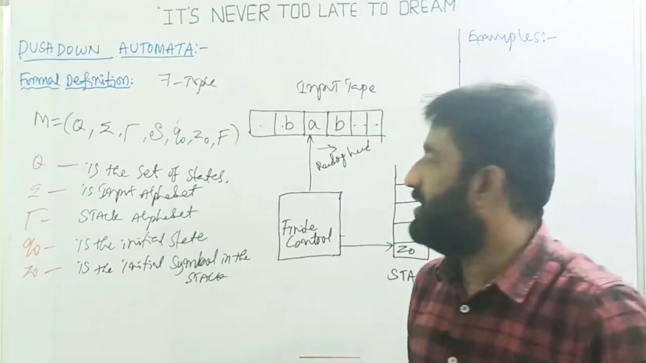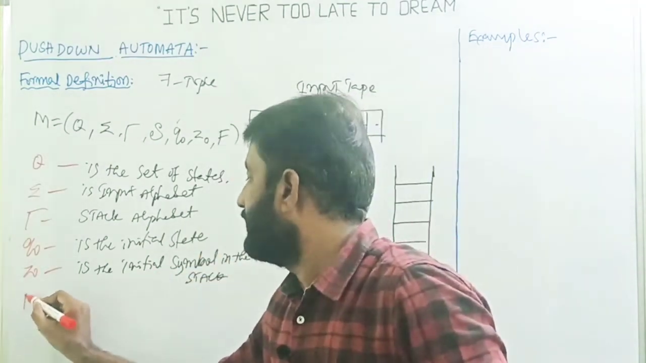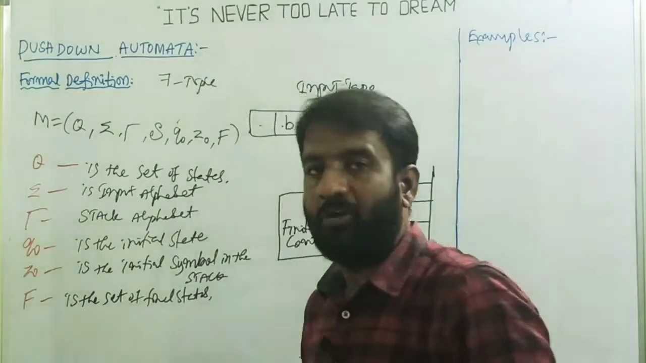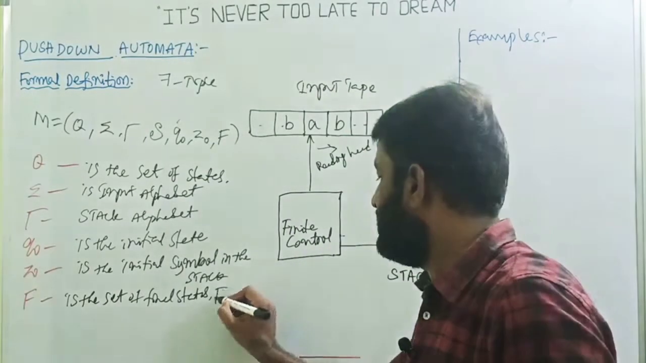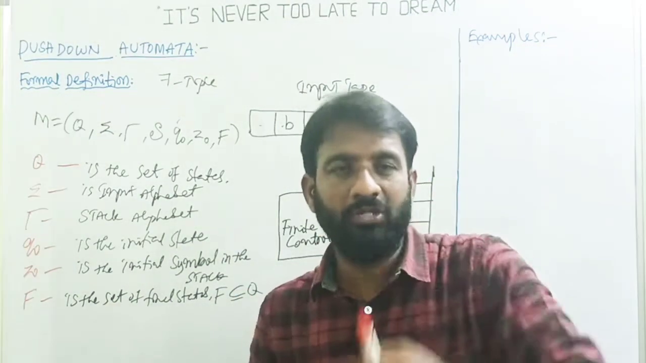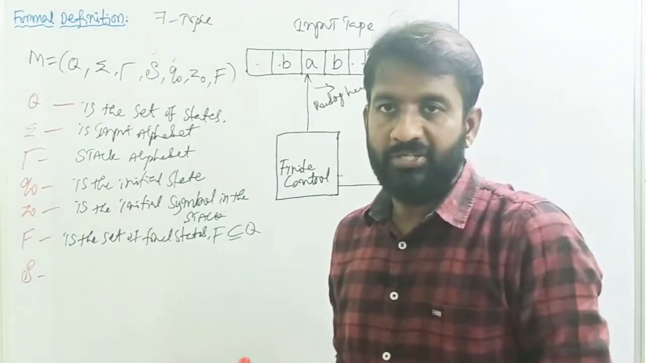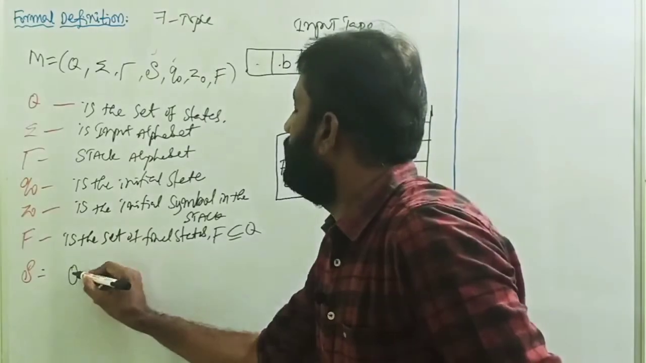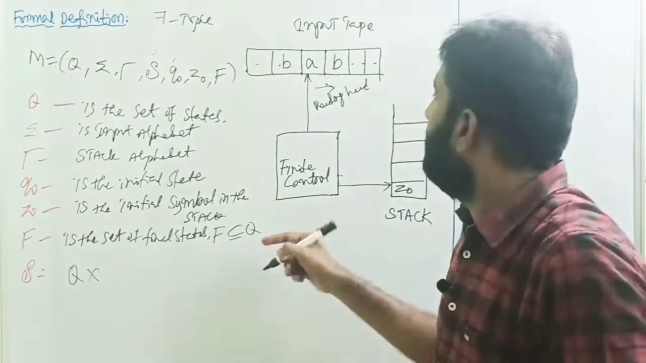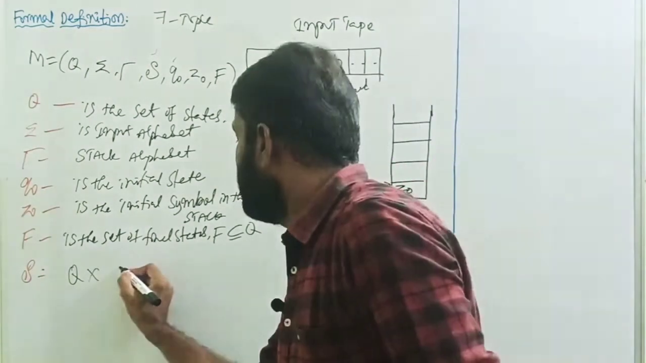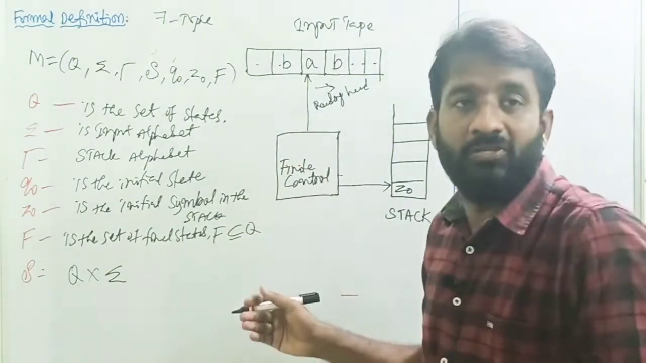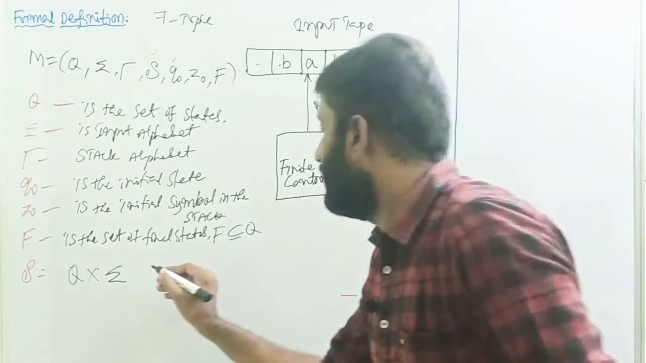Then the next one is capital F, the set of final states. We write F is a subset of or equal to capital Q. F may be a single state or more than one state. Now define the transition function: Q cross sigma, meaning that the PDA, in some state, reads some input symbol from sigma. The input symbol can be epsilon also, not only a valid input symbol.